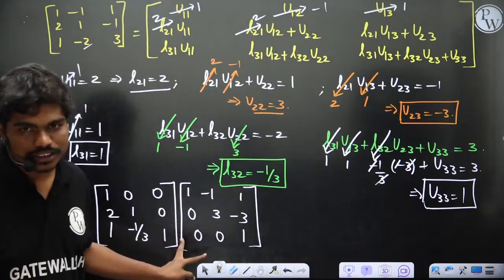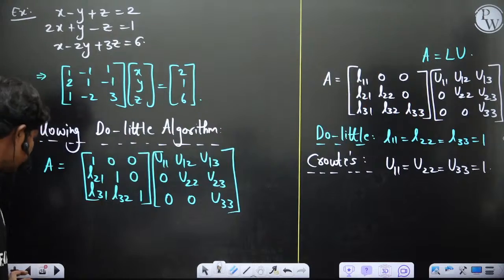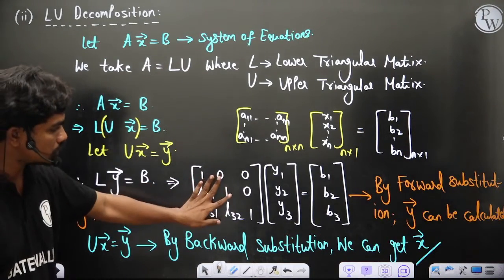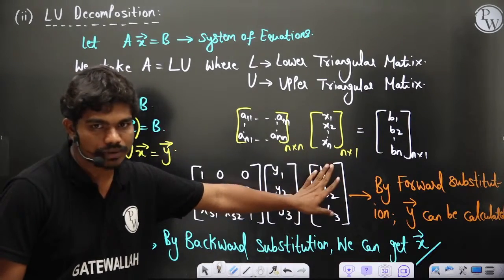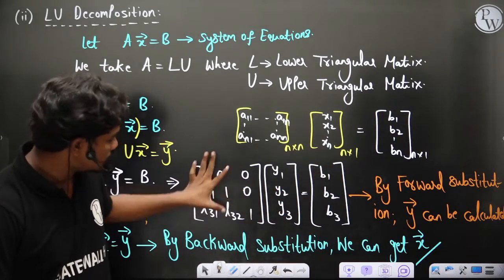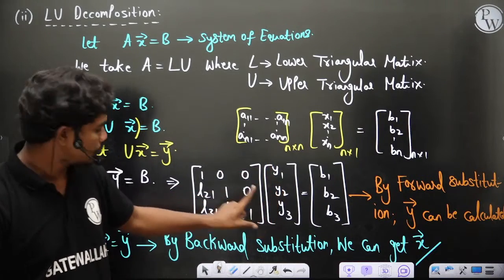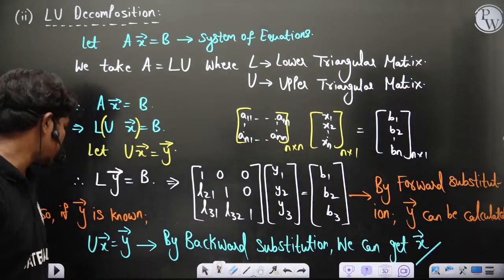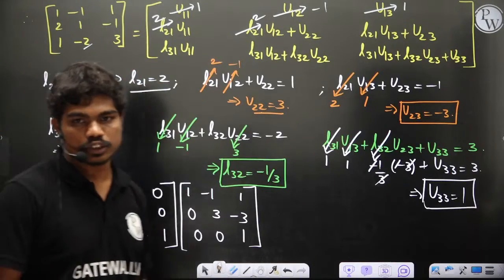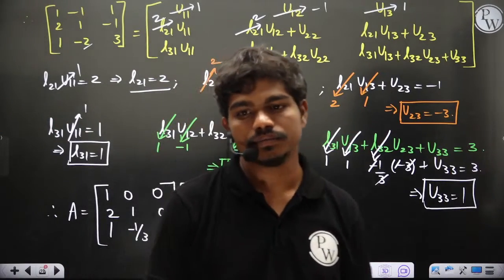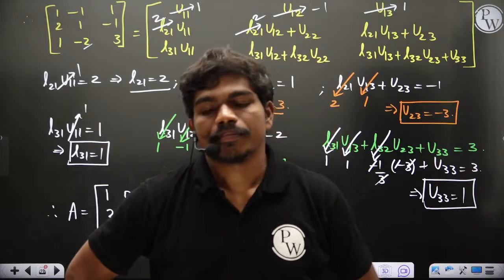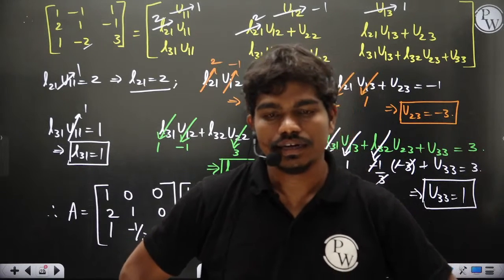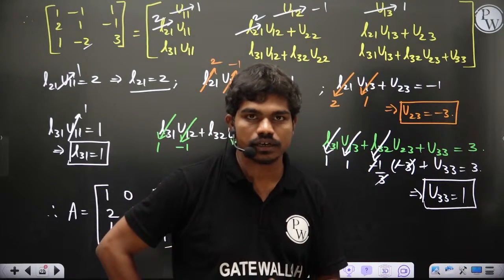Once you calculate these 2 matrices, then in this technique, the only thing you don't know is what these elements are. If you know these elements, because the equations are given, ultimately B is known, B1 B2 B3 is known. These elements are now calculated, so you can calculate Y. Now if you put it here, since U is known and Y is known, you can calculate X. That's it. So this is how you calculate LU decompositions. Clear? Okay, now let's see. I hope it's clear to all of you.